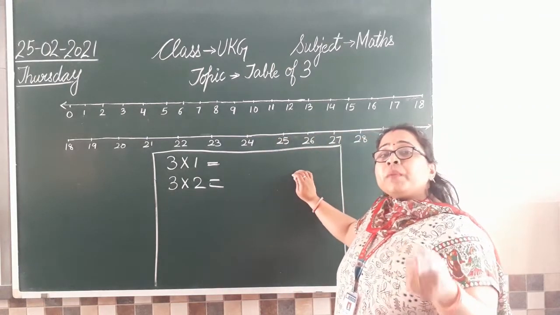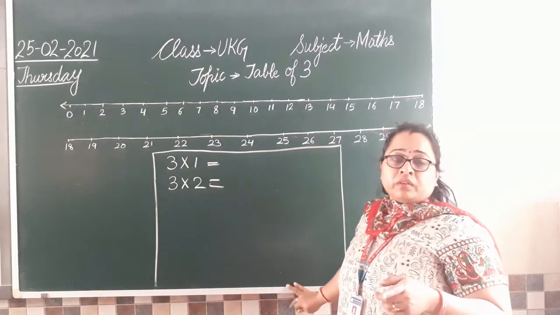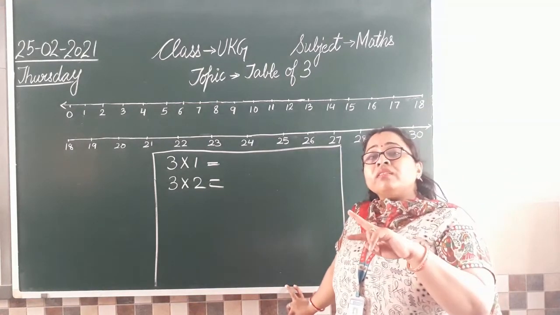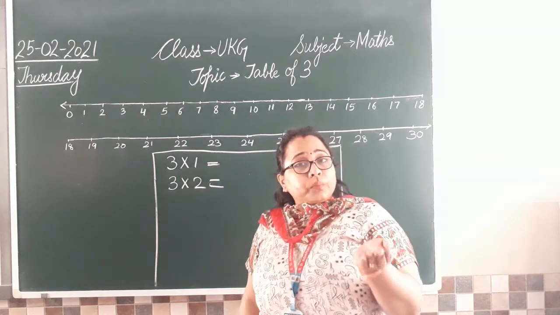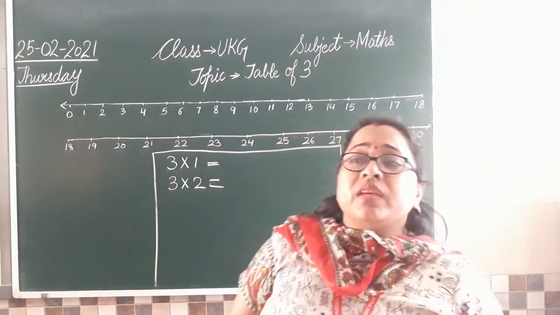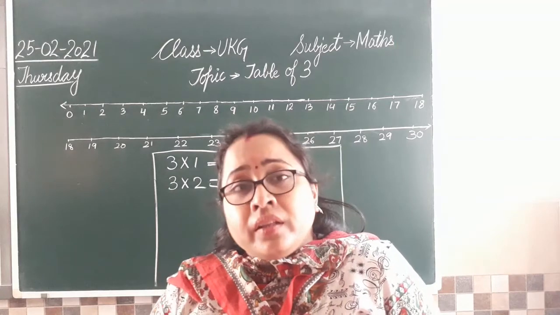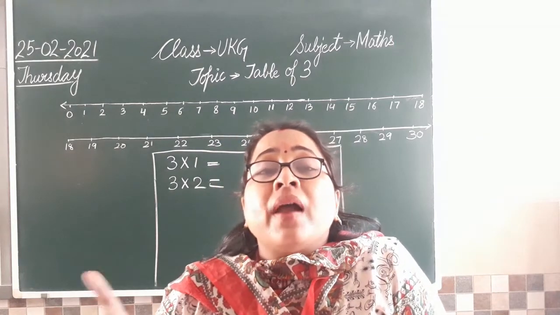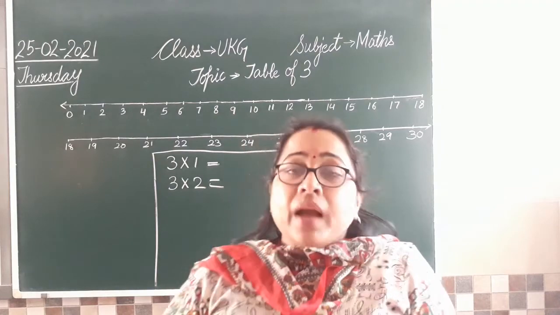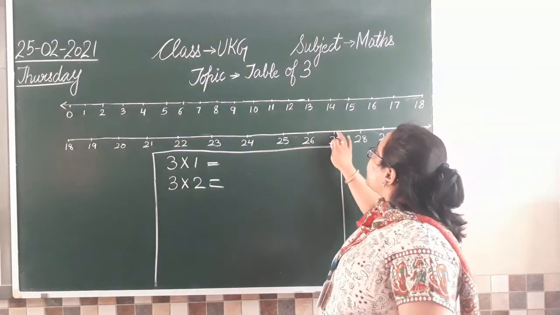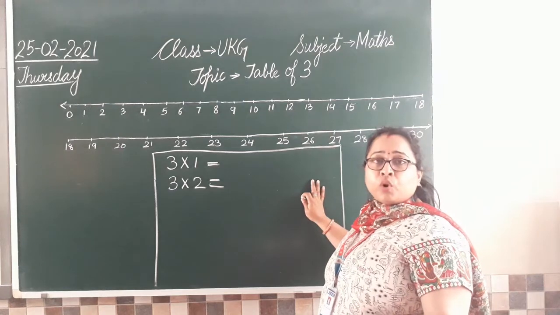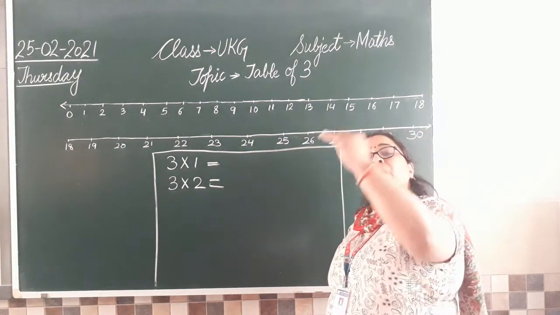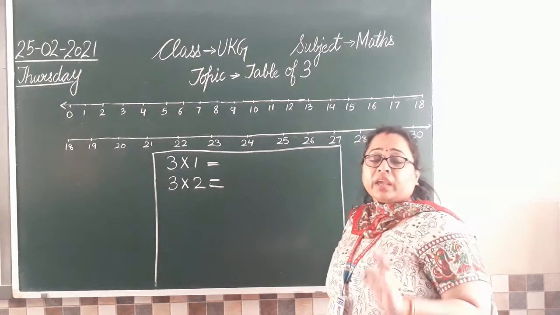One, you may be asked to write the table. आपको table लिखने को दिया जाएगा. Or the other way is, I may ask you to write, or you can say draw the number line and show the skip count by 3 on it. तब आप क्या करेंगे? आप number lines बनाएंगे. I'll show you in the notebook also. आप number lines बनाएंगे और फिर उसके ऊपर अपनी skip counting को show करेंगे.